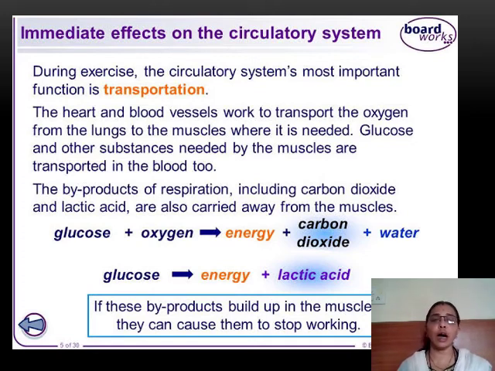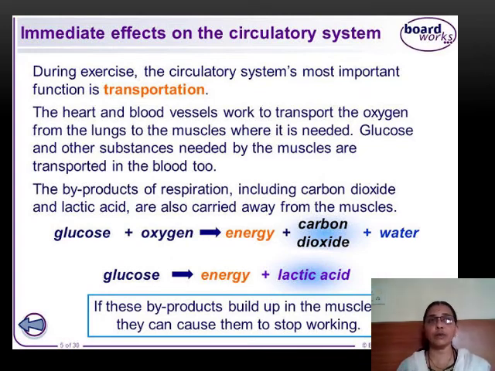So the heart and blood vessels start working to bring a lot of oxygen from the lungs. They start pumping the oxygen from the lungs, and glucose is also required in large quantity in your body. So during exercise, it is suggested to take immediate glucose, isn't it? Instant glucose powder or Glucon-D powder you take. That is because instant glucose is given.